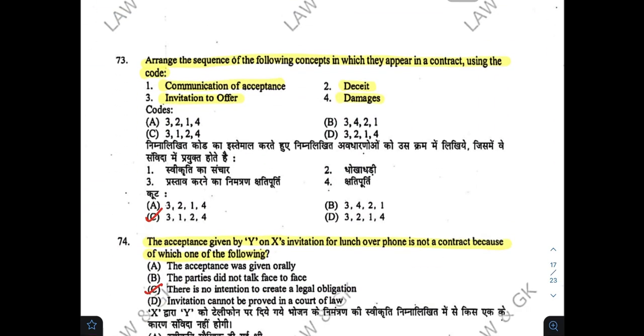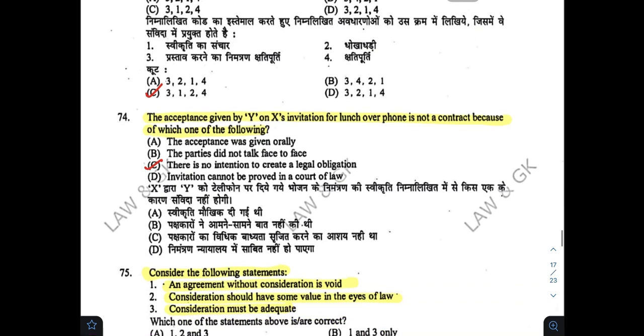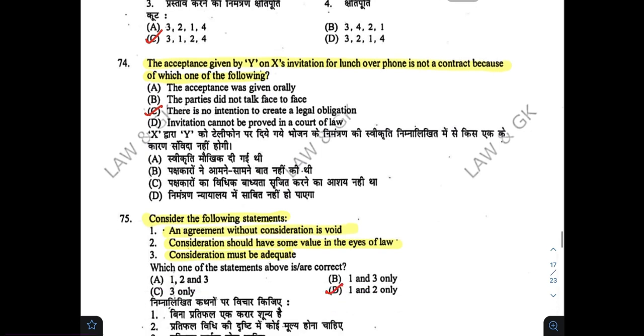Arrange the sequence of following concepts in which they appear in a contract using the code. Number 1, communication of acceptance. Number 2, deceit. Number 3, invitation to offer. Number 4, damages. So the correct sequence is C. Acceptance given by Y on X's invitation for lunch over phone is not a contract because of which one of the following? So the correct answer is C.